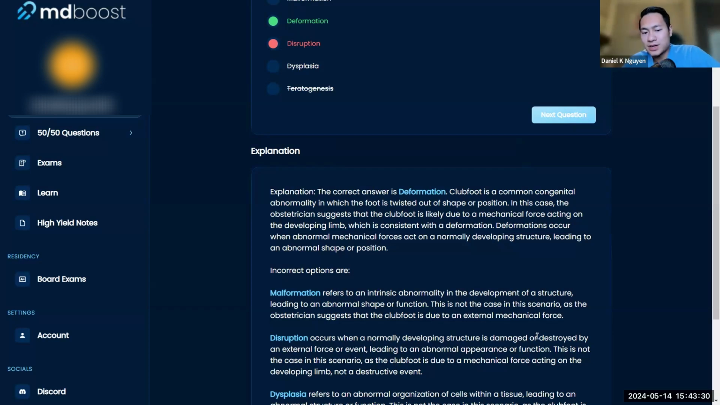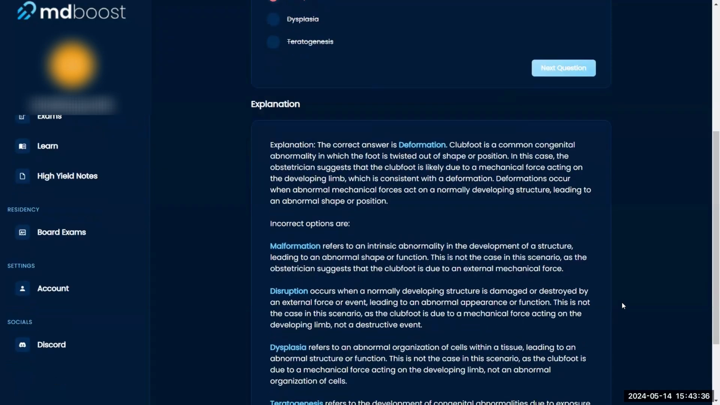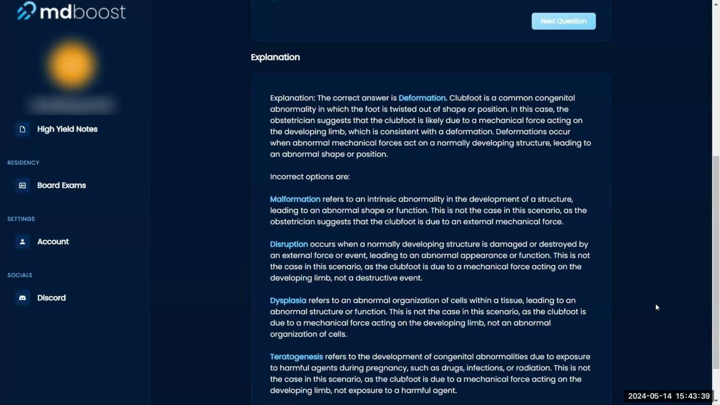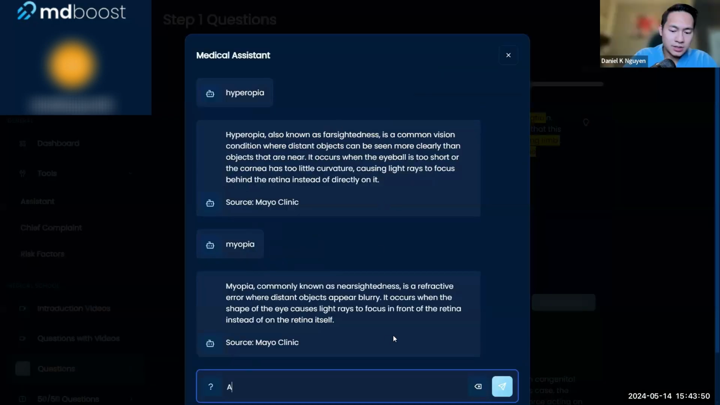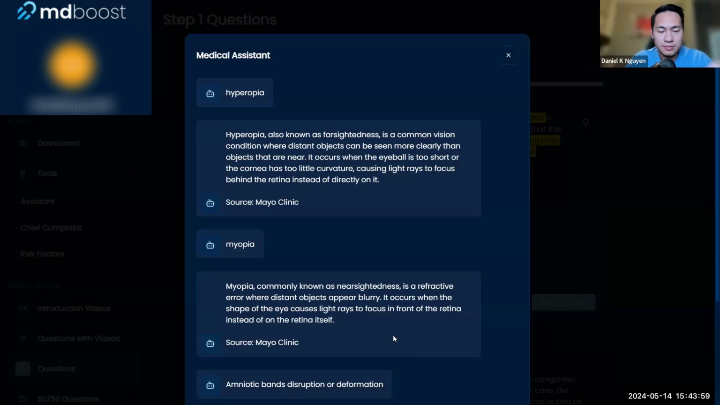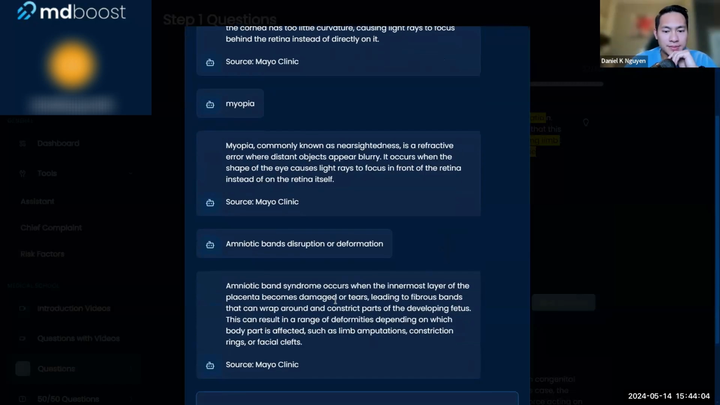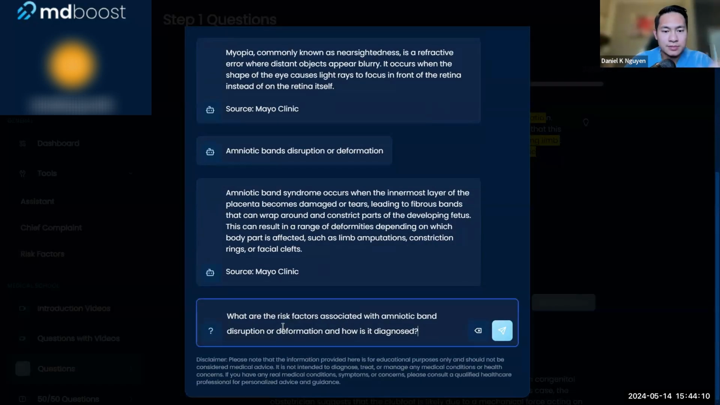So some kind of infarct or something like that that destroys it. Do they not say, like, the placental, when it ties around their arm or something like that? Is that disruption or is this deformation? Let me see. You're talking about amniotic bands. Yeah, amniotic bands. Let's see. Amniotic bands, disruption or deformation?